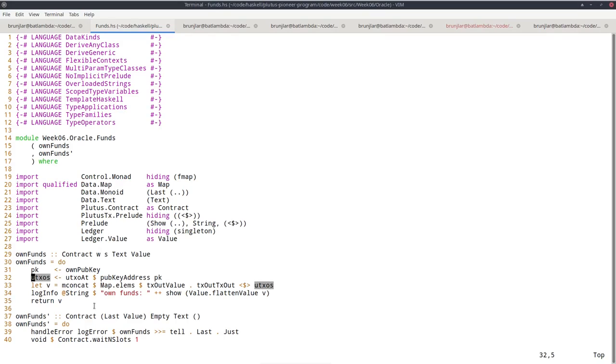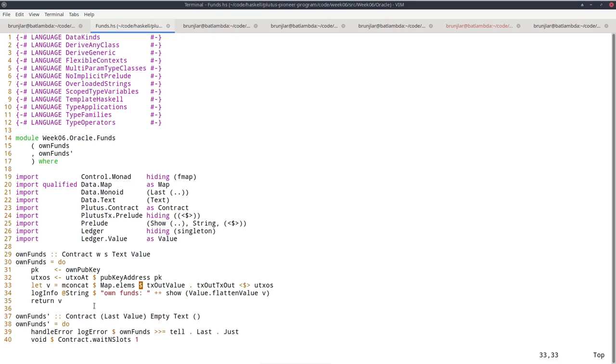So Map also implements Functor, so I can map over the values of this map and change the values from UTXOs to something else. So I first get the output belonging to the UTXO, then its value. So now I have a map from UTXO references to values.